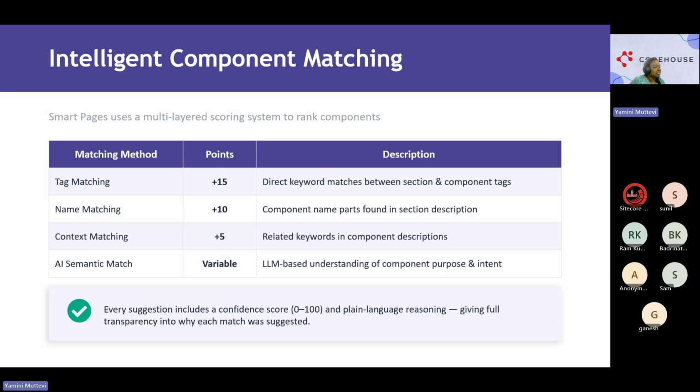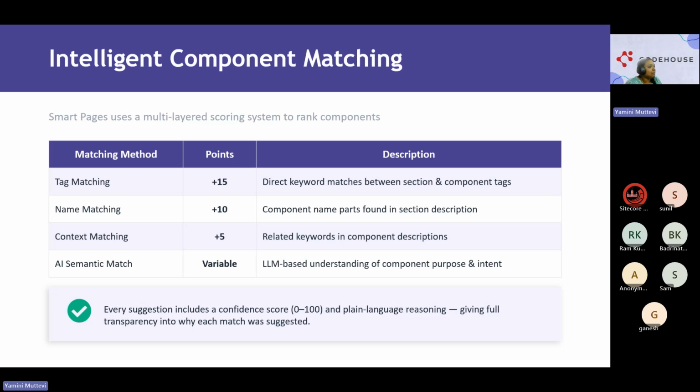Now, one is tag matching. Suppose we are putting in a hero, or a testimonial carousel, card carousel or component carousel, so it takes the tag called carousel. So it's direct keyword matching there. Next is name matching. As you all know, tag matching has 15 points because it's the highest scorer. Even on LinkedIn we put hashtags, right? So that's the main tag matching here, which I guess you understand.